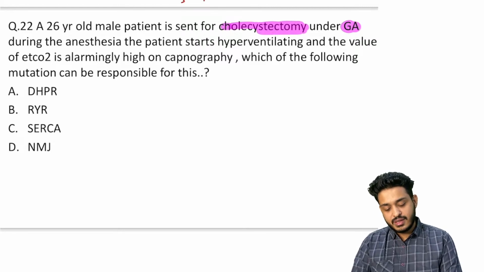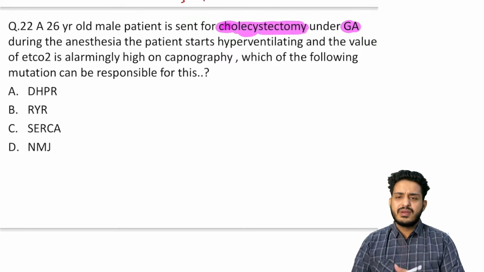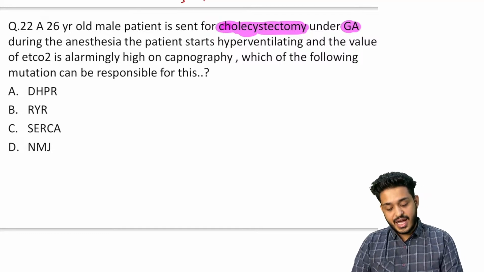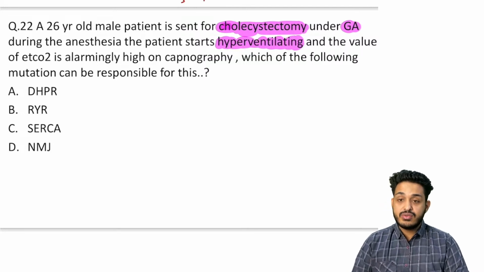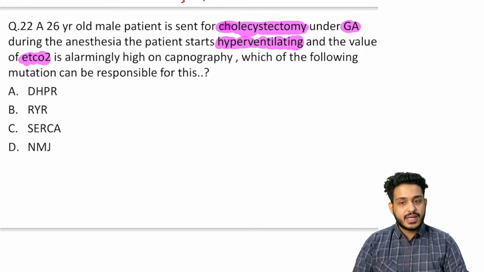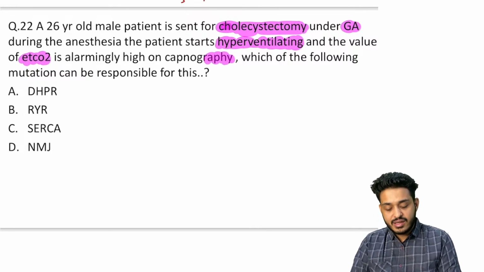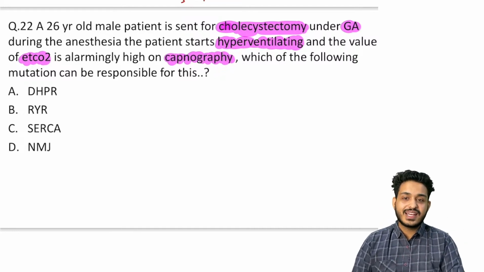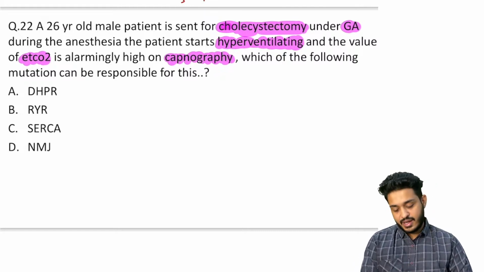Maybe he is having some stones, maybe he is having cholelithiasis. So during the anesthesia, the patient starts hyperventilating. The patient is hyperventilating, and the value of EtCO2, expired CO2, is alarmingly high. And how can we check? We can check with the help of capnography. We have certain graphs that we will be discussing in anesthesia. Which mutation can be responsible for this particular thing?